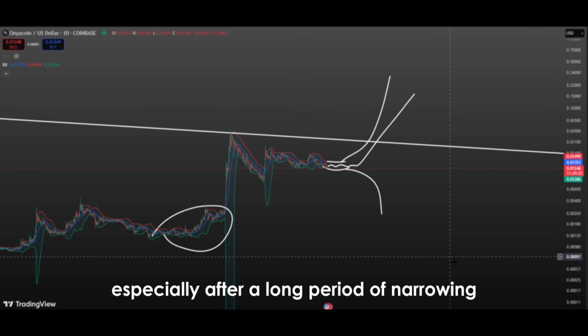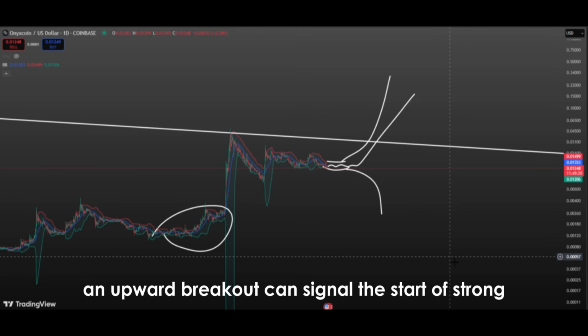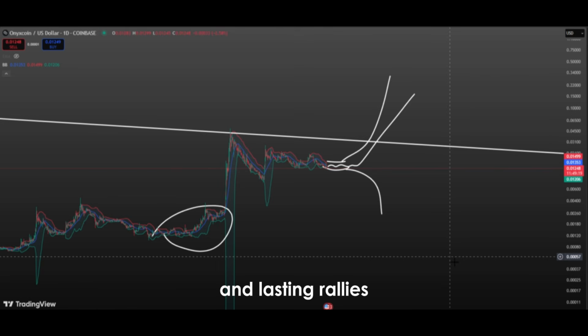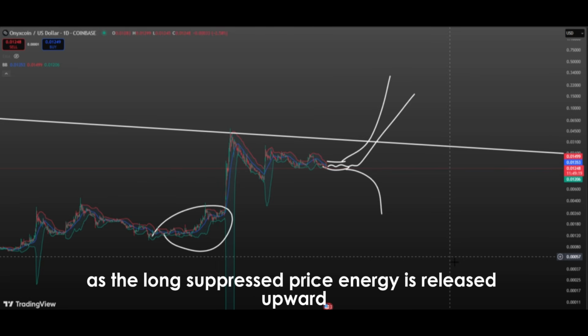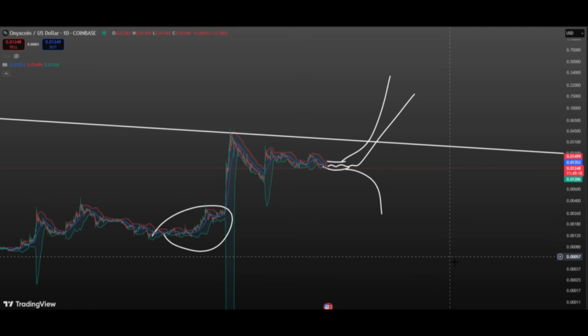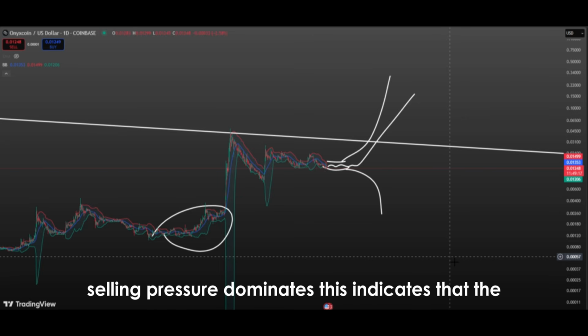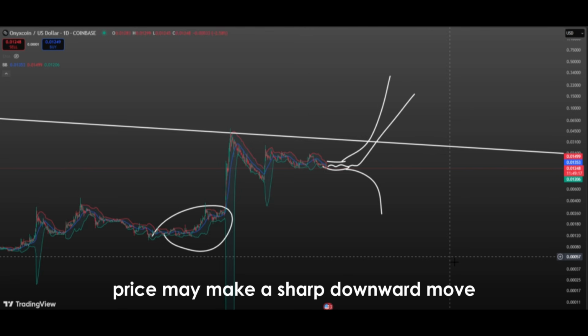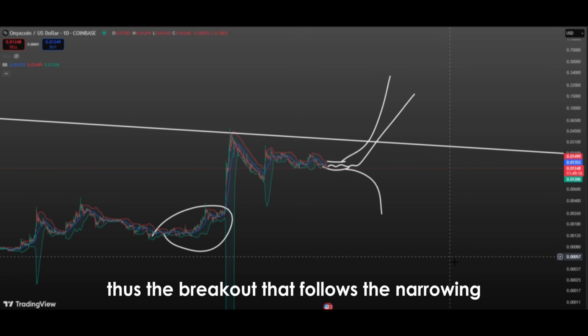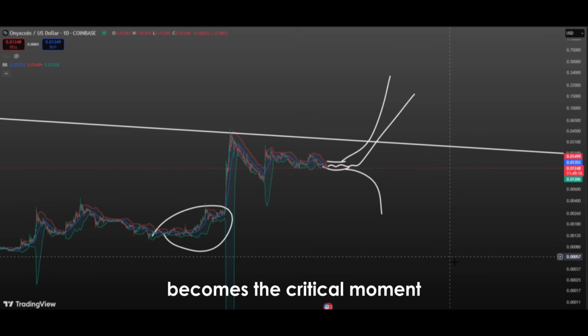Especially after a long period of narrowing, an upward breakout can signal the start of strong and lasting rallies, as the long-suppressed price energy is released upward. Similarly, if the lower band is broken, selling pressure dominates. This indicates that the price may make a sharp downward move. Thus, the breakout that follows the narrowing becomes the critical moment that determines the direction.